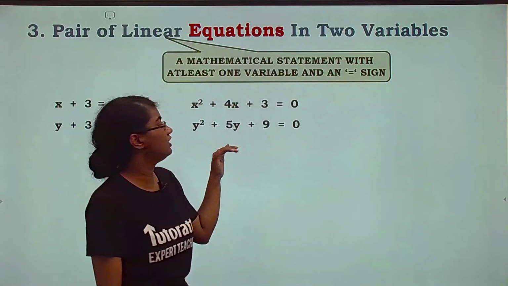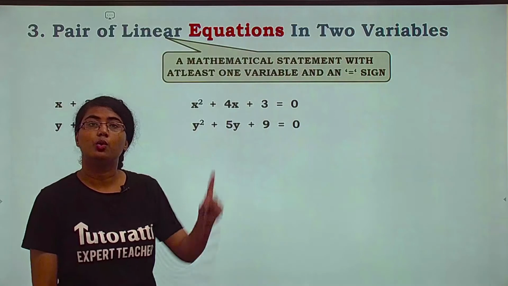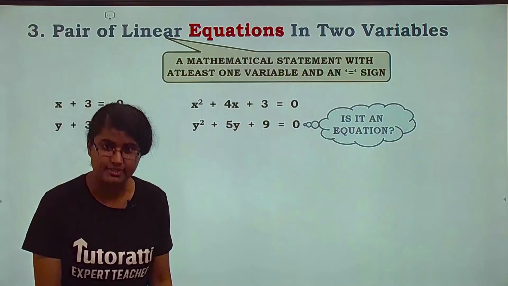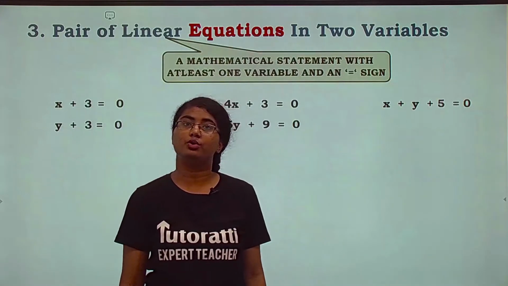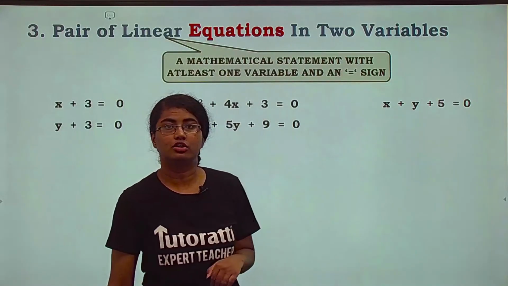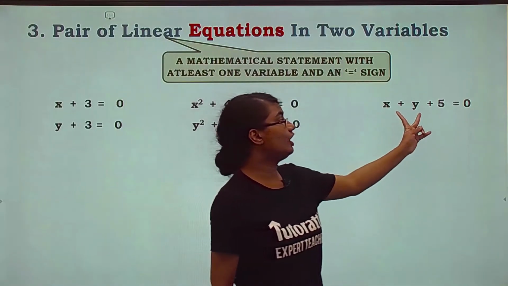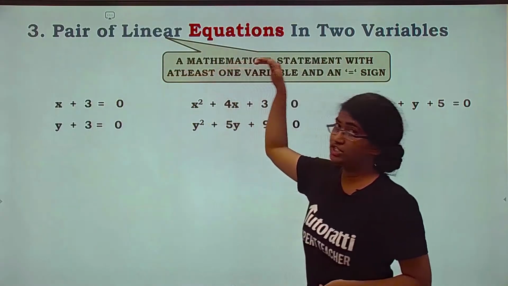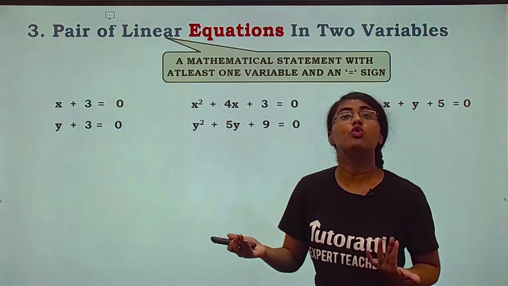Okay, let's take a look at the next one. Y square plus 5y plus 9 equals to 0. One variable, equal to sign. Is it an equation? Yes, it is an equation. X plus y plus 5 is equals to 0. What is the change here? Take a look at these two equations and that equation. There are two variables. At least one variable, मतलब minimum एक होना चाहिए, एक से ऊपर हो सकते हैं.